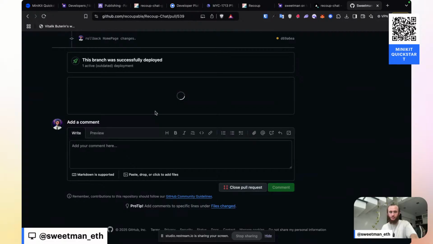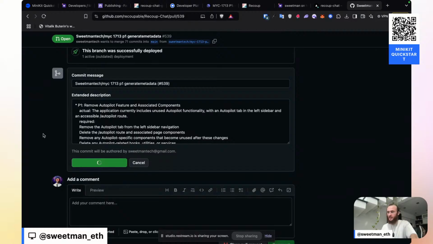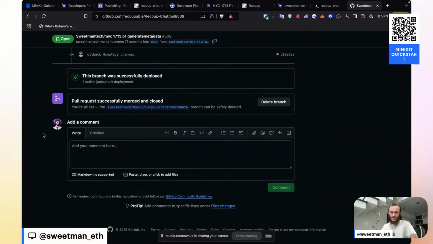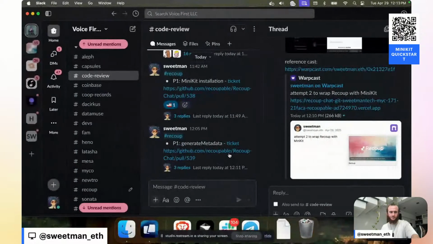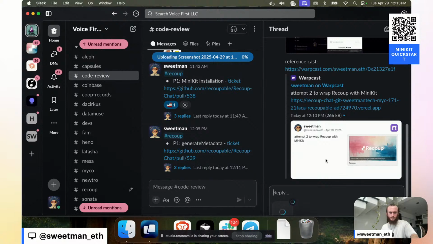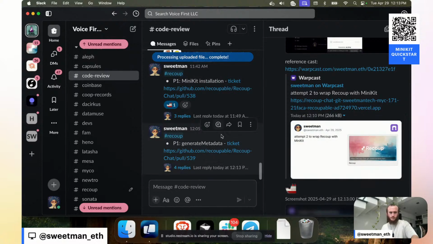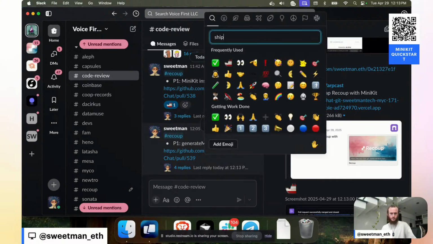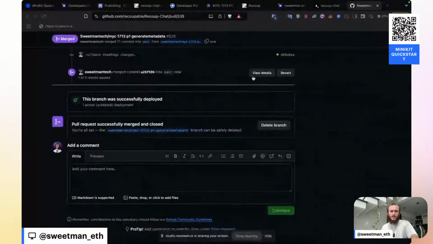Generate metadata seems to have been an important step that we were missing before, and we have now added, which is enabling us to actually make our mini app openable directly from the Farcaster social feed. Okay, we've shipped that.